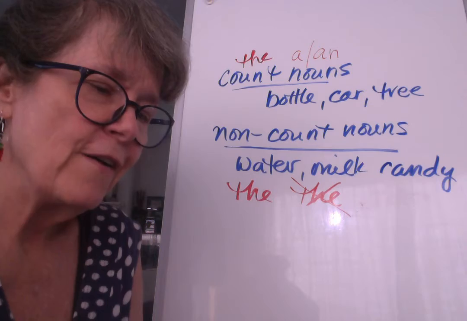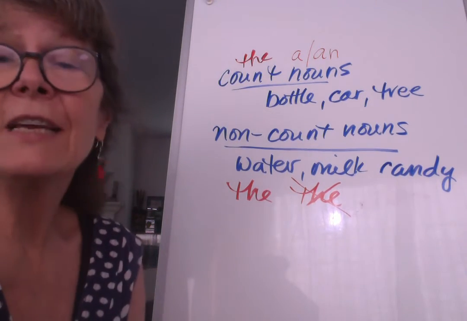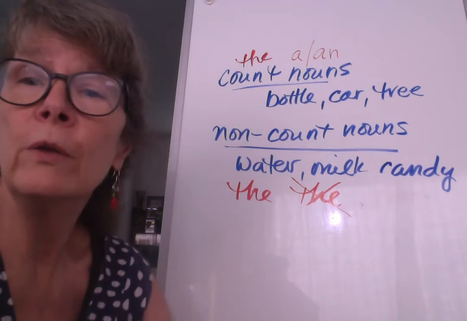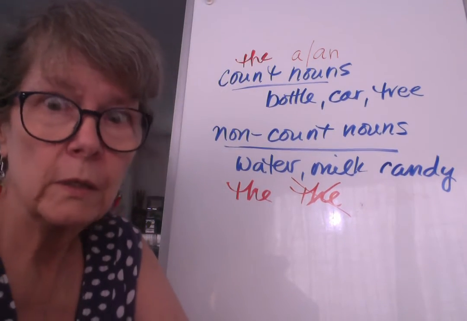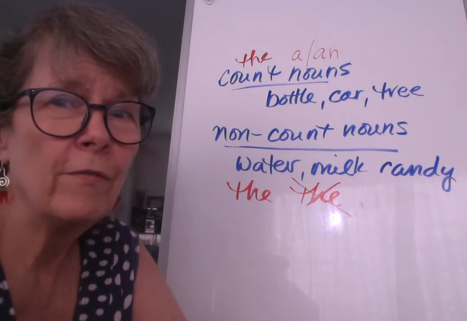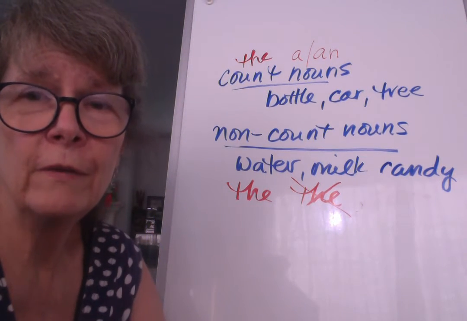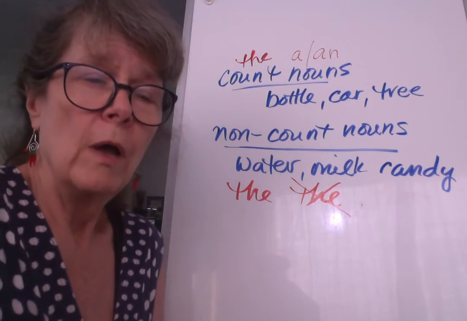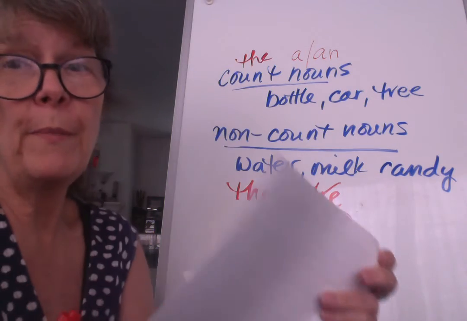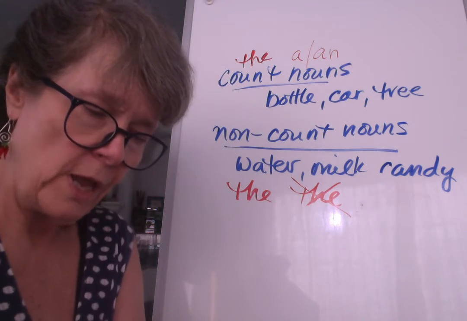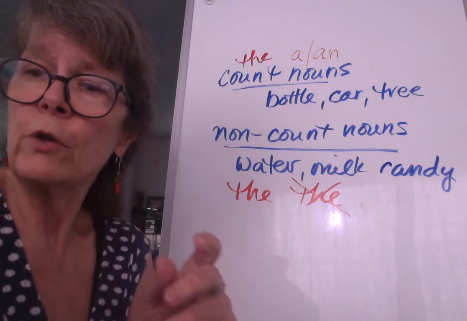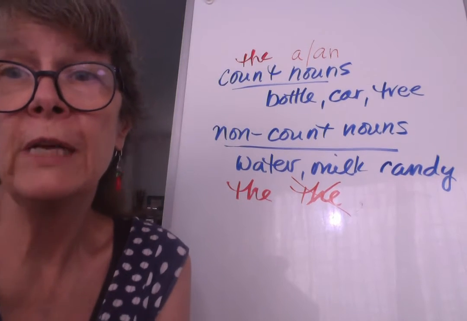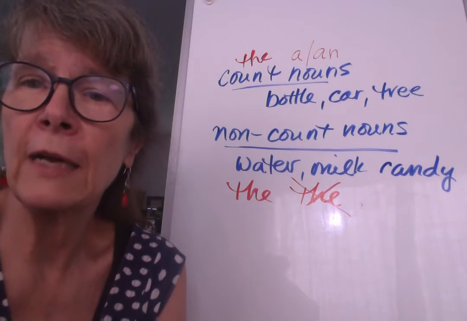All right? Now, from these things that are listed at the bottom of our handout, you can see that the rules about when we use the or the rules are very, very specific, and there are lots of exceptions to them. So finally, my final point here, there are some exercises here that you can try, and if you have questions about them, you can bring them up during the online class, or you can email me, or you can find me in chat in Canvas and ask me.